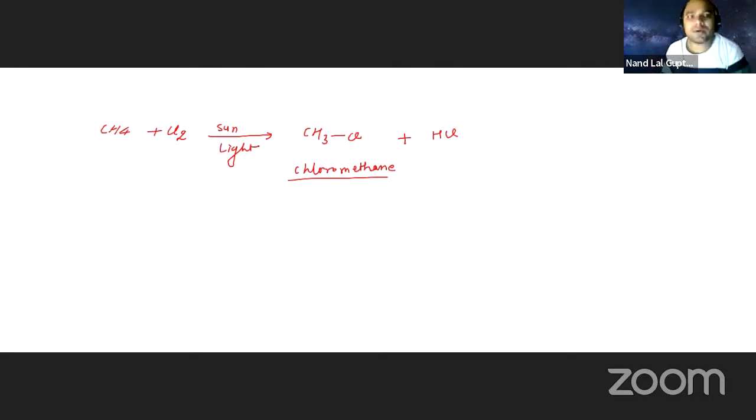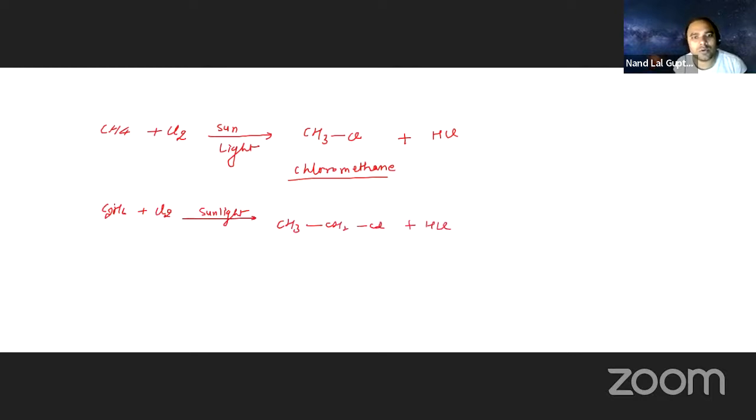So chloromethane is the halogen substituted methane. Similarly, if you take C2H6 and add Cl2, you use sunlight; without sunlight this reaction is not possible. It will give CH3CH2Cl plus HCl. This is chloroethane. So you can understand what is happening: hydrogen is getting replaced by halogen. So they are the haloalkanes.